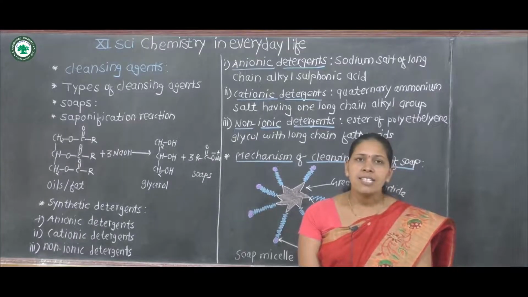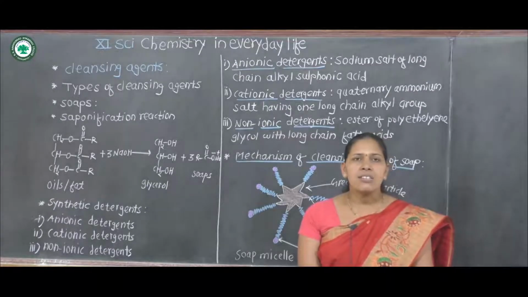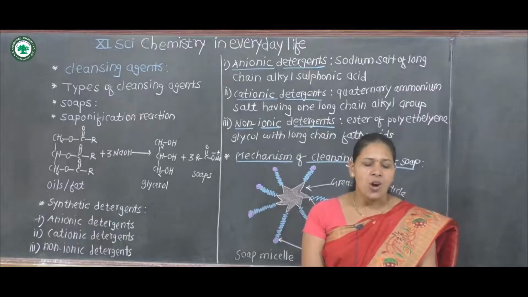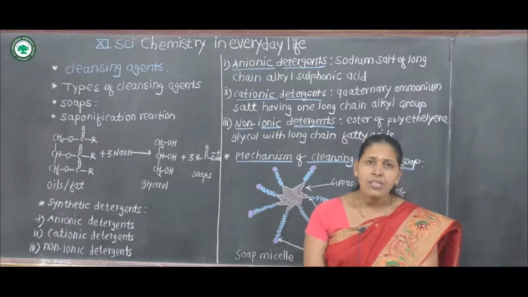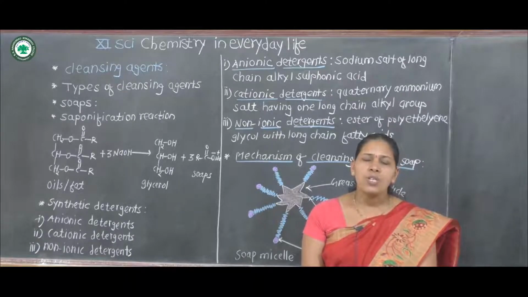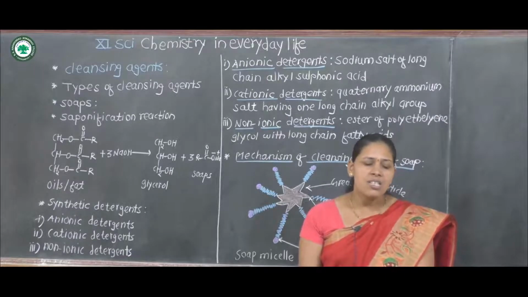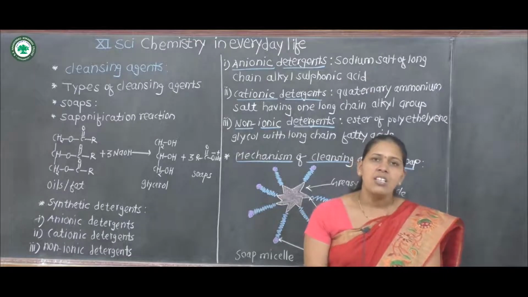Then second is cationic detergent. Cationic detergents are the quaternary ammonium salts having one long chain alkyl group. And third one is non-ionic detergent.